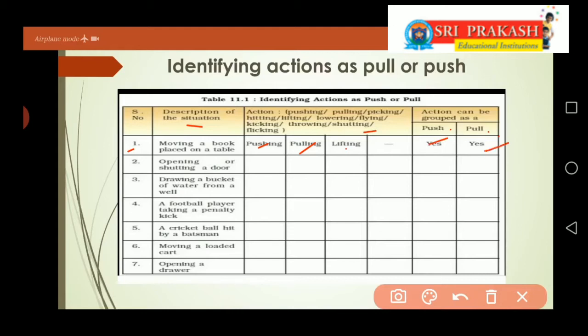And see the second example: opening or shutting a door. Opening the door in the sense of pushing the door, and shutting in the sense of pulling, isn't it? So this is pushing and pulling. Good. And see the third example: drawing a bucket of water from a well. That means you need to pull it out, yes or no? So drawing a bucket of water from the well, you need to pull the bucket. So here you can mark it under pulling. Like this, a few more examples are given to you. You need to practice.